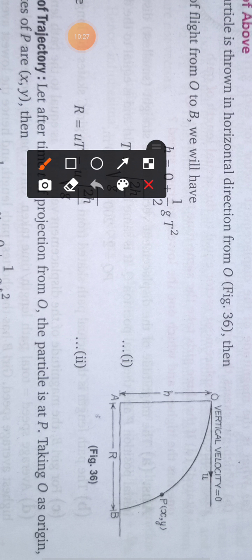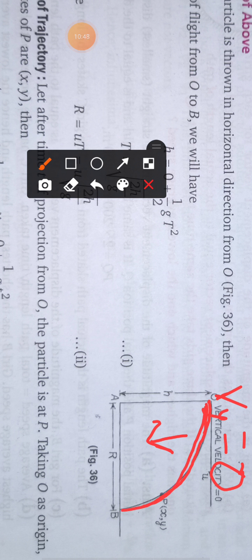In y direction, initially the velocity is 0. Then gravitational acceleration is working in the downward direction, so its velocity will start increasing. Velocity will increase as the body falls downward.